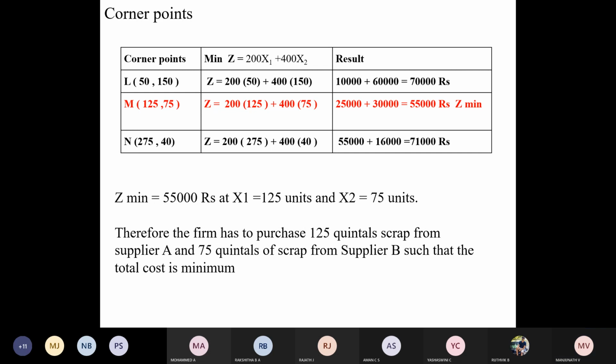Hence, the company can decide its procurement policy as, write down this, to purchase